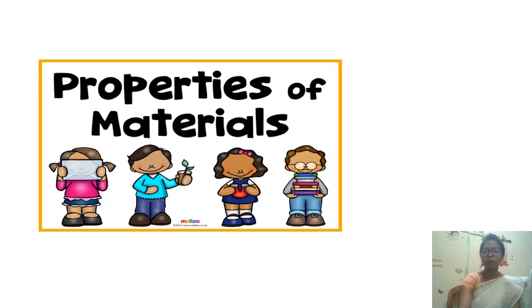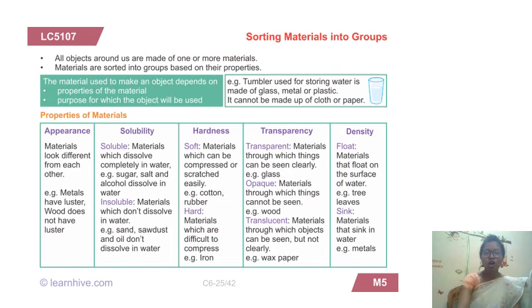And what are the properties of materials? Let us read about that. For properties of materials, we need to study appearance, solubility, hardness and transparency, and density. In appearance, many materials look different from each other. Some are shiny, some do not shine.